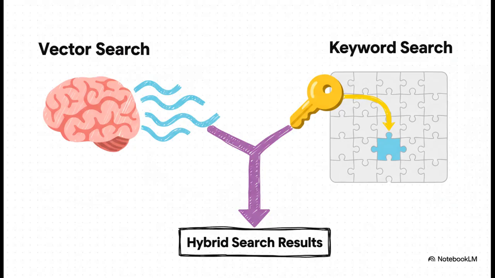And you can see here exactly why this is so powerful. On one side, you've got vector search, which is amazing at getting the vibe of your query. You ask about managing blood sugar, and it knows you mean diabetes. But what if you search for a specific model number, like XC42? Vector search might totally miss that. That's where keyword search, using something like BM25, is absolutely clutch. It's built for exact matches. When you put them together, you get a system that understands both the concept and the specifics. Your chances of finding the right info just went way, way up.